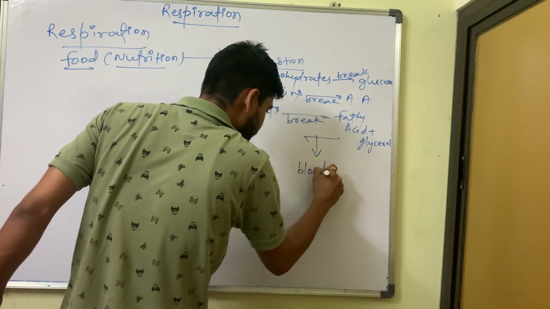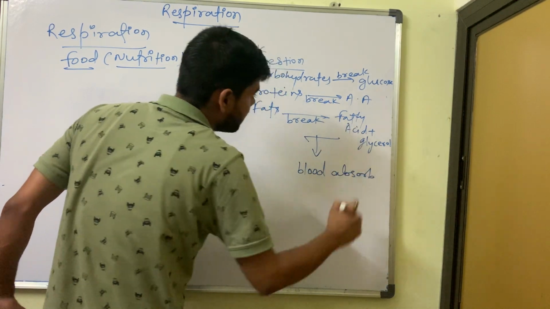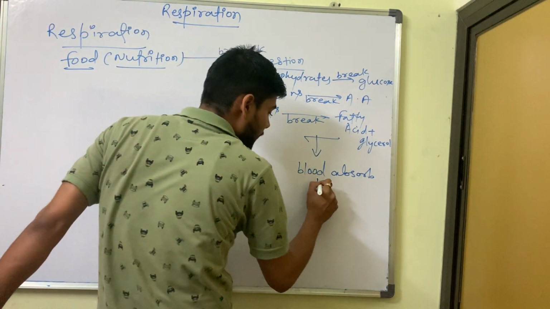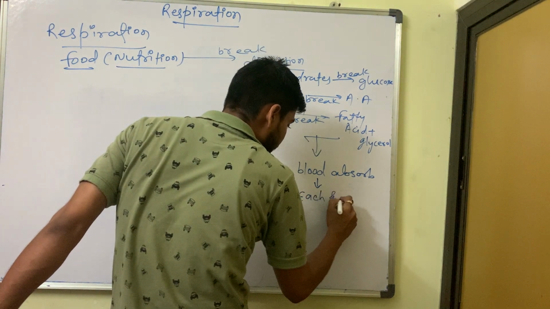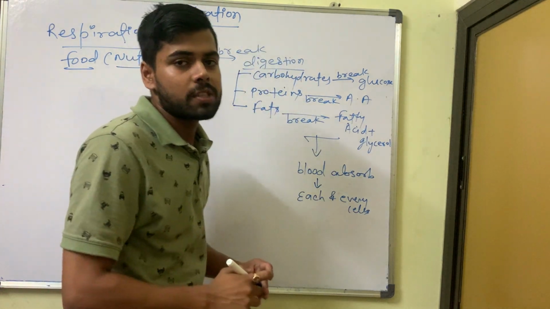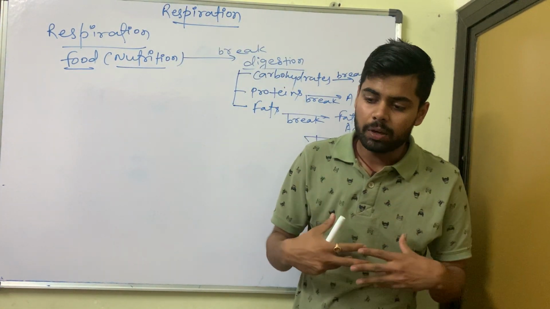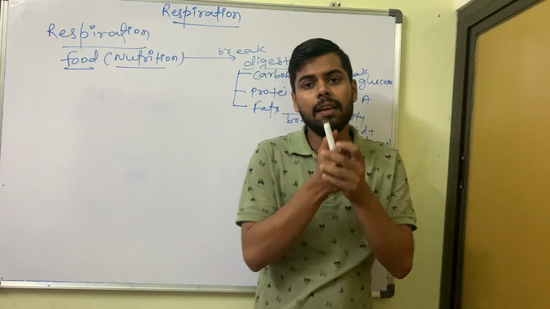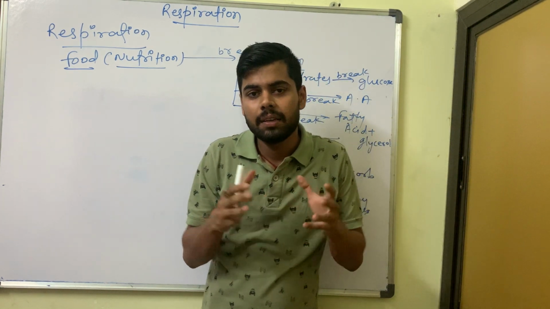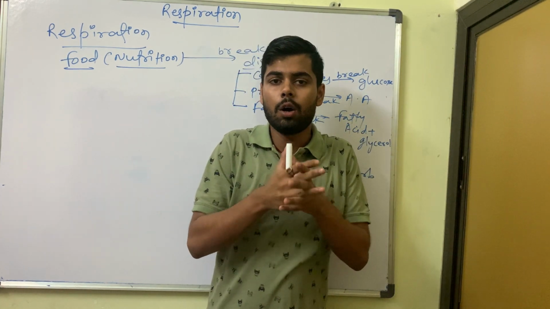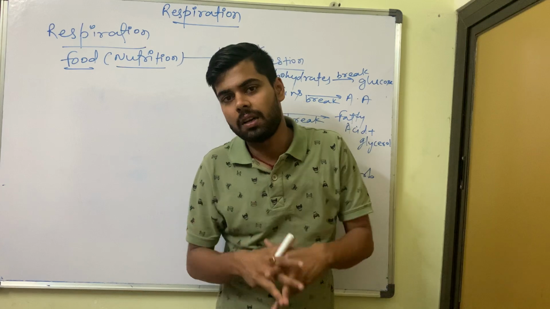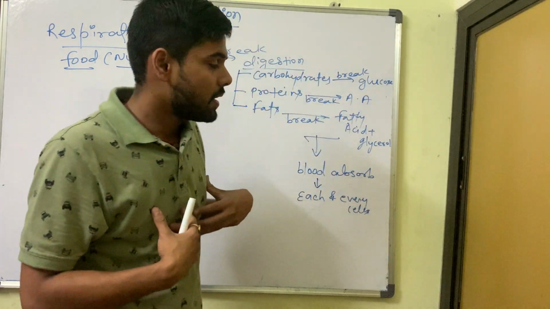After that, this broken food, who will absorb it? Blood absorbs. Once the food breaks down, the blood will absorb it all, and this blood will supply all this food to each and every cell. Why cells? Because in the human body, or any organism, so many cells are there. When many cells combine, tissue forms. When many tissues combine, an organ forms. When many organs combine, an organ system forms, and after that one body comes. So we are also made up of cells, the small unit.